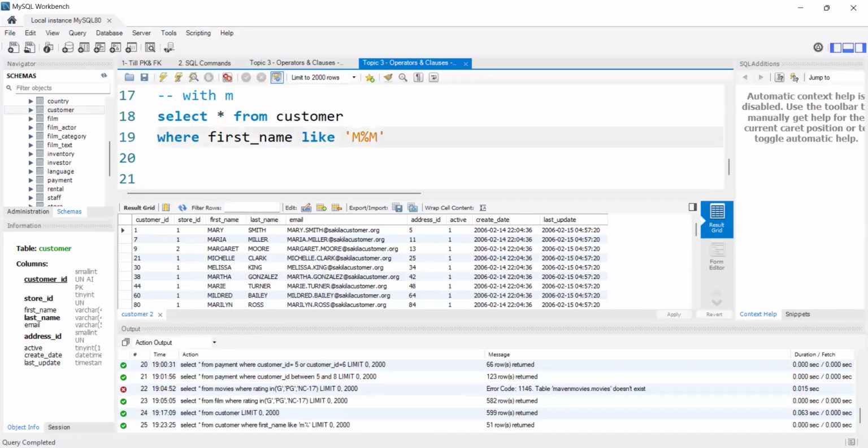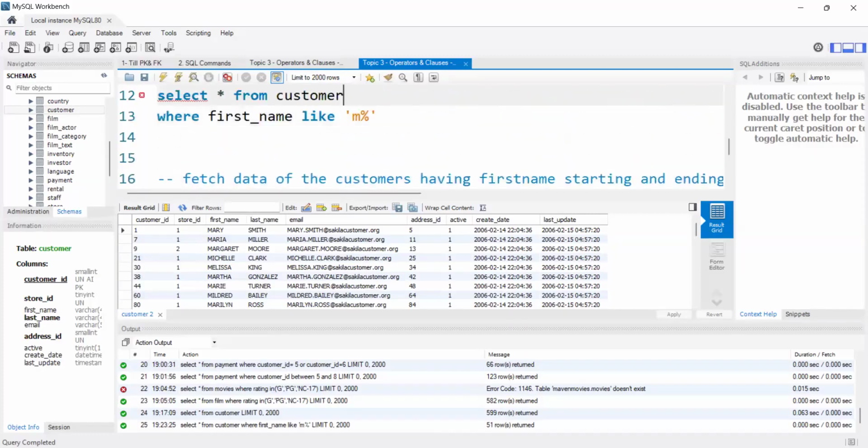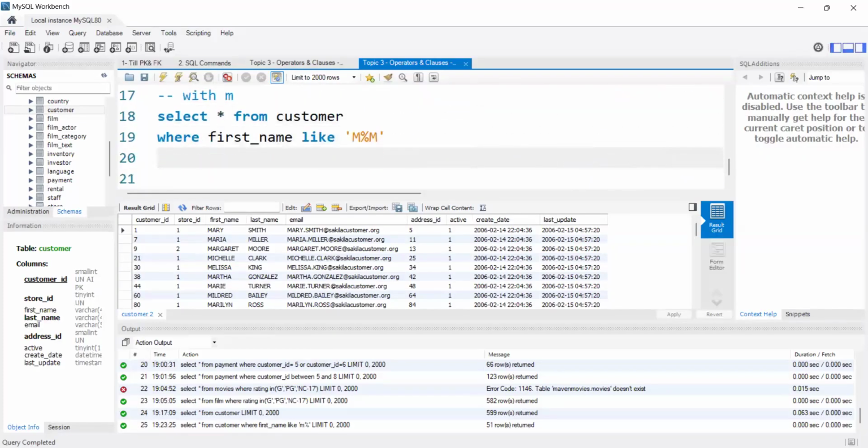Sorry, ma'am. Should this M be case sensitive, or is anything fine? Anything is fine. If you observe, previously I wrote small letter. Then also it worked. Now I'm writing capital letter intentionally, just to let you know it is case insensitive. However we write, it will work.